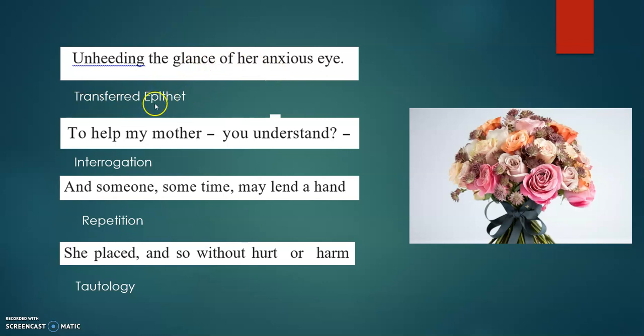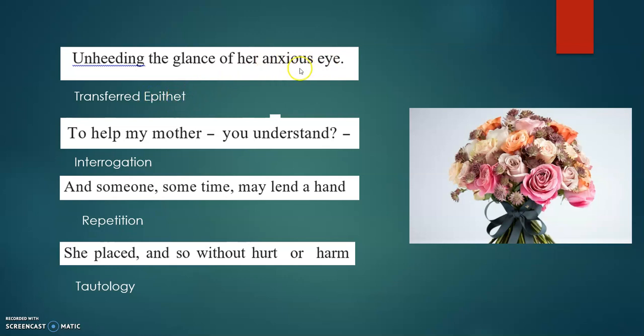Please understand this. What is a transferred epithet? Epithet is an adjective. What is an adjective? A describing word. Here in this sentence, which is the adjective, children? Anxious. What kind of eye? Anxious eye. So it is an epithet.